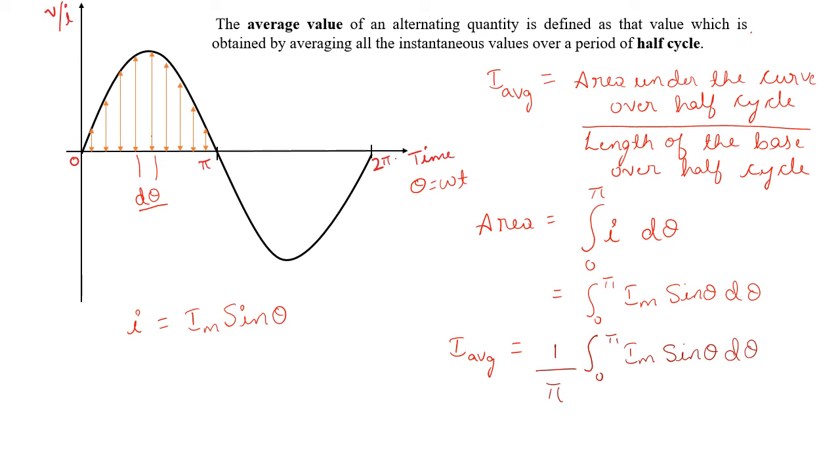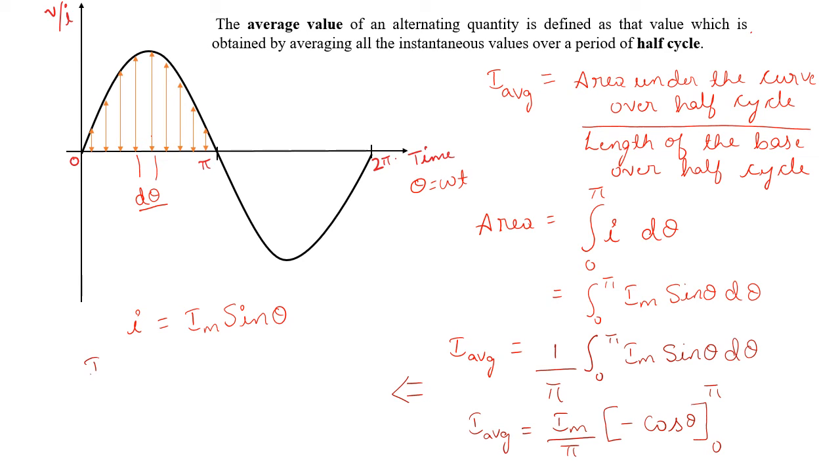Now, integrate this. Im is constant with respect to theta, therefore Im is outside. I average is Im by pi, and the integration of sine theta is minus cos theta, under the limit 0 to pi.